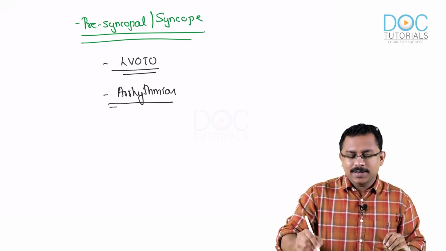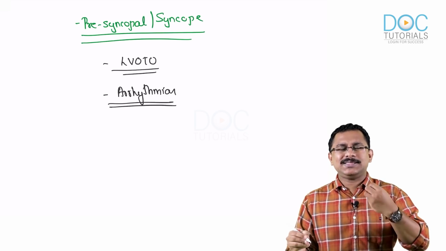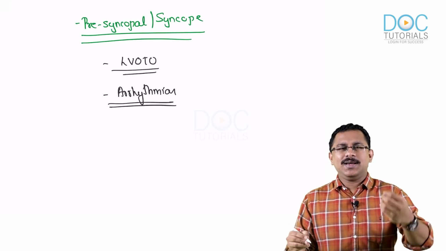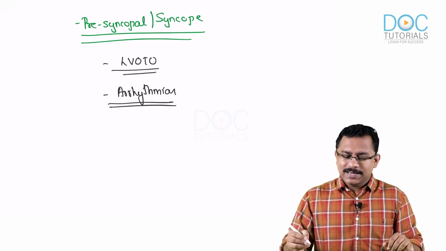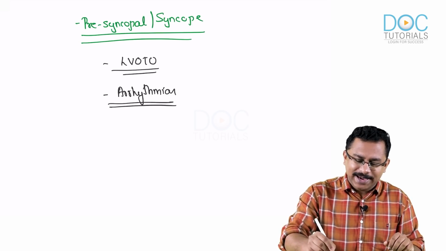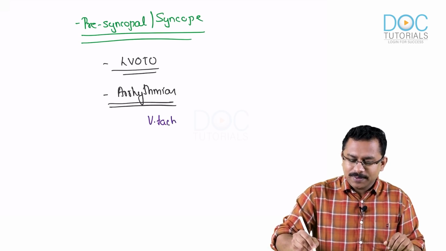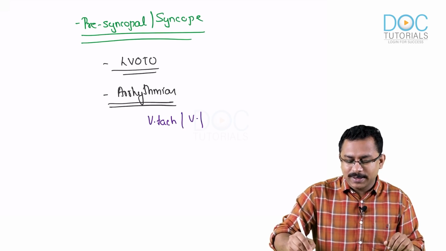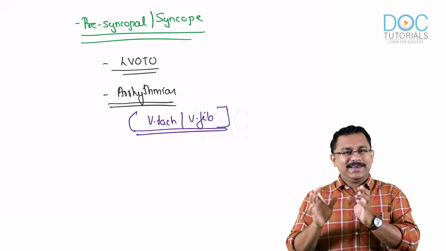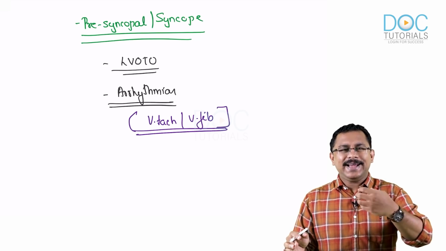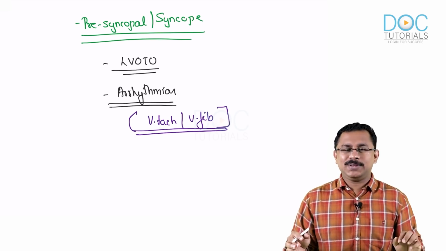So in patients with hypertrophic cardiomyopathy, when there is some subendocardial ischemia, this can trigger arrhythmias. It can be arrhythmias like a ventricular tachycardia or a ventricular fibrillation, so VTAC or VFib. A transient episode of arrhythmia can actually result in a syncopal episode.